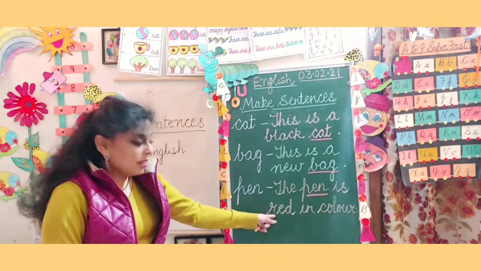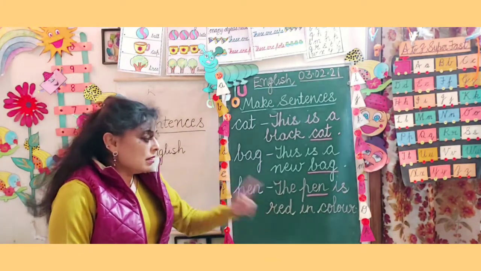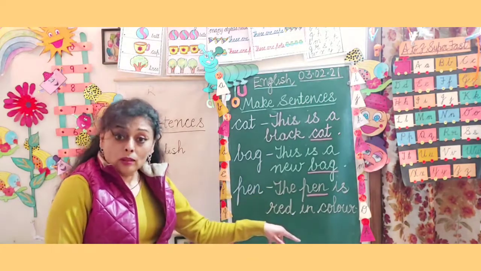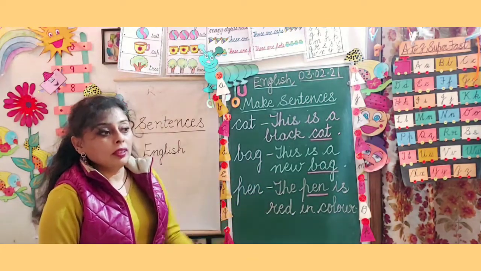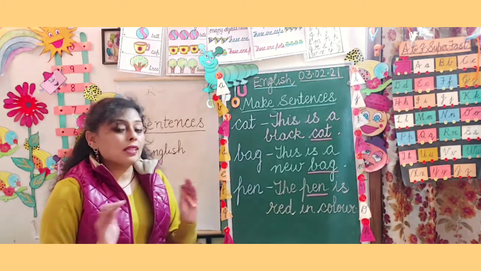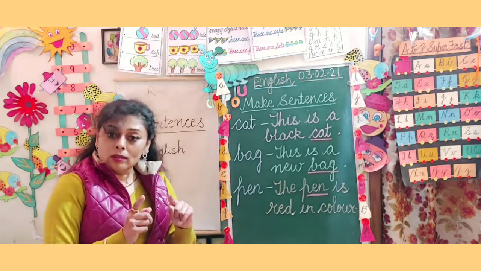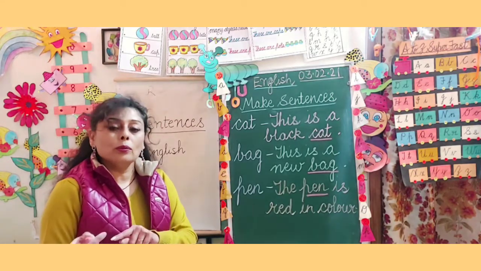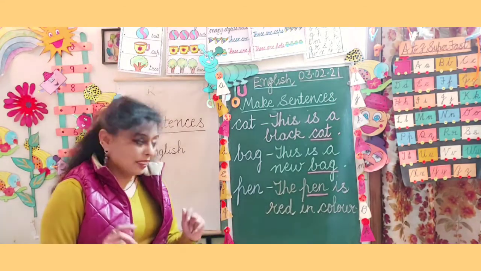Red, red, R-E-D, red. Color, C-O-L-O-U-R. Whenever you have to learn the spelling, break करिए उसको. Like the spelling of color, C-O-L-O-U-R. Color. Clear?